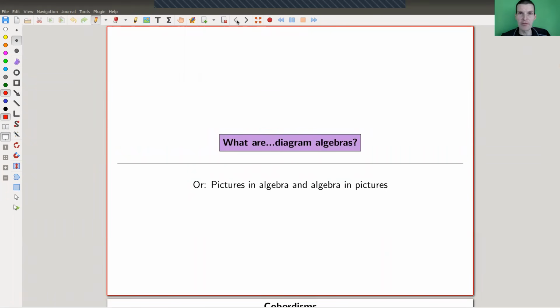Okay, welcome everyone to my continuation of what are my favorite theorems. My very biased collection, as usual. Well, actually, today it's not really a theorem, it's more like an idea that I would like to sell.